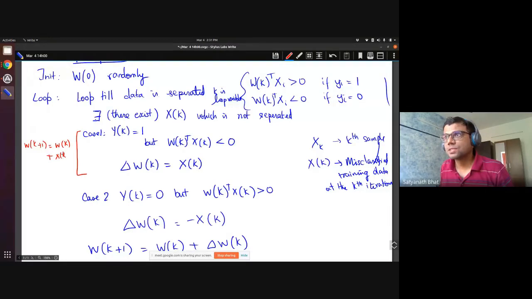Now, what is Wk plus 1 transpose Xk? This Wk transpose Xk is less than 0. This was not good. But is this actually becoming any better or not? That is equal to Wk transpose Xk plus Xk transpose Xk.